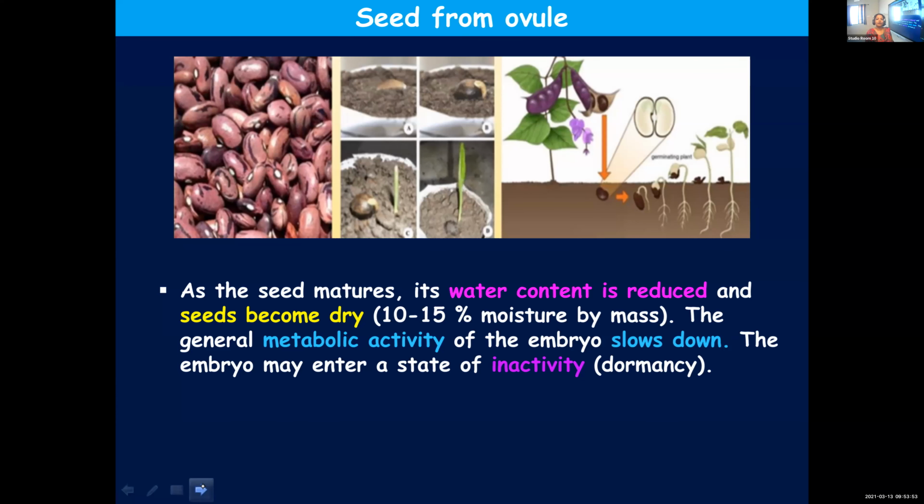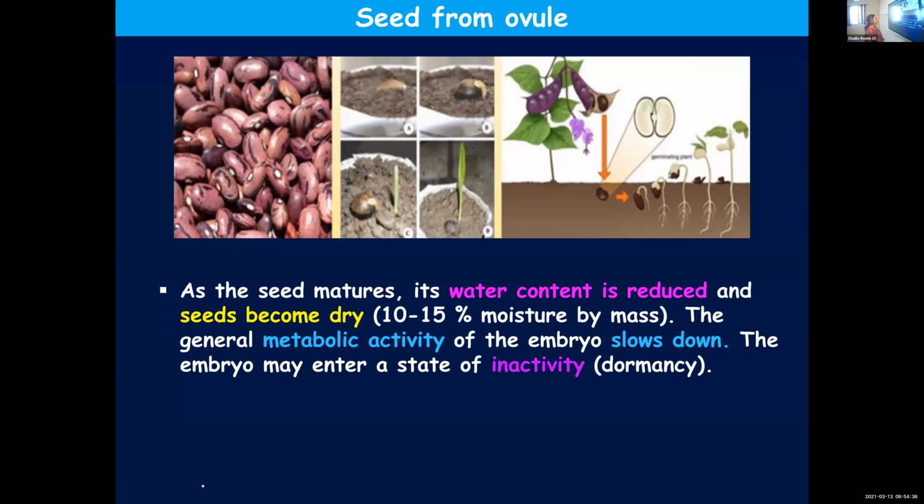You might have seen that in lower classes, your teacher might have asked you to produce some seedlings using grams at home, even mustard or any seeds. You might have done it, maybe in fourth or fifth standard, germinating a few seeds and carrying them to school. Am I right? You all might have done. I have done it in my LP classes. You haven't done, children? No. We have done. Yes, ma'am. So even though they can remain dry for years, whenever we give them the appropriate conditions, they'll start germinating.